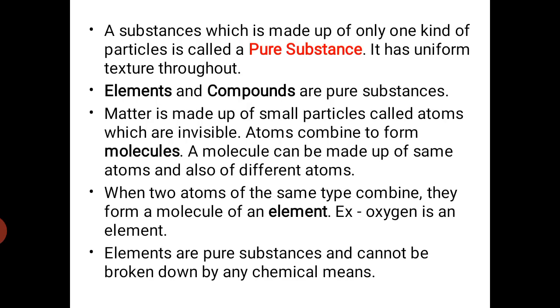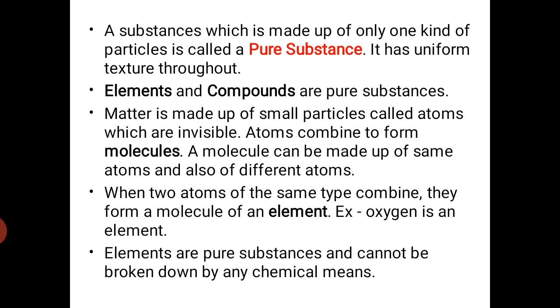Next, when two atoms of the same type combine, they form an element. What do we mean by element? When two atoms of the same kind combine, they form an element. Example, oxygen, whose chemical formula is O2.